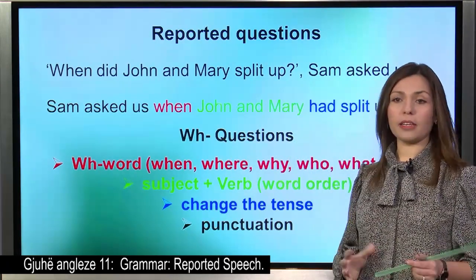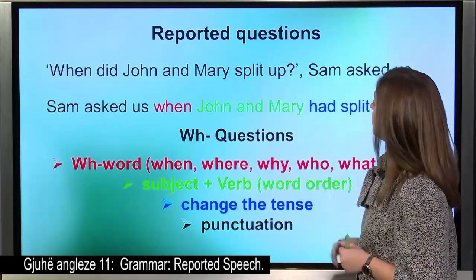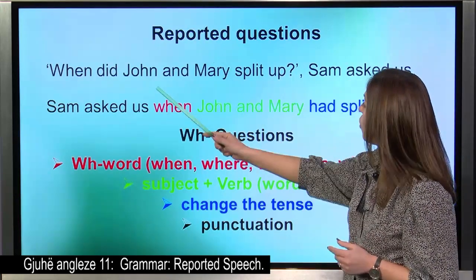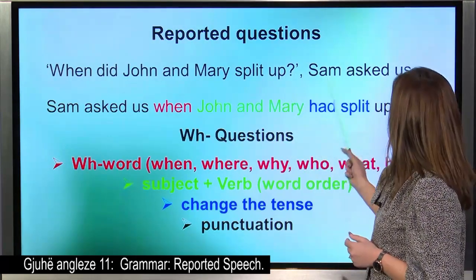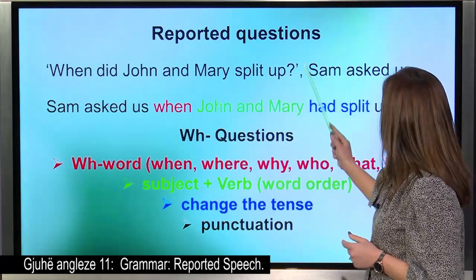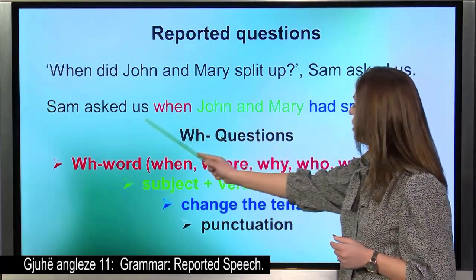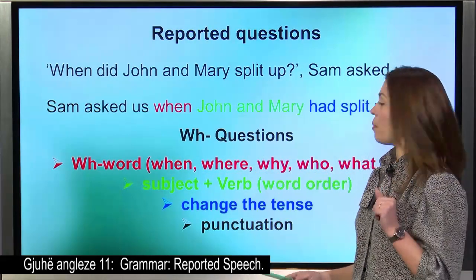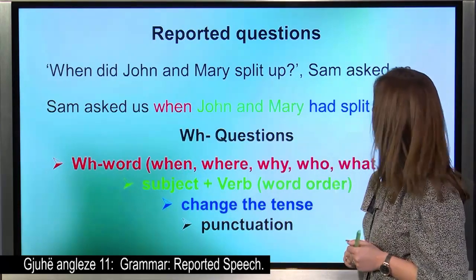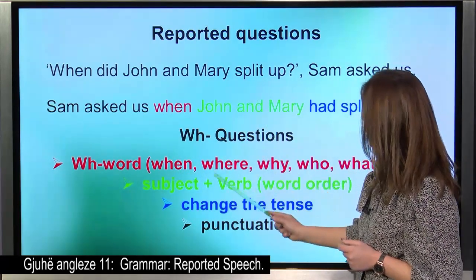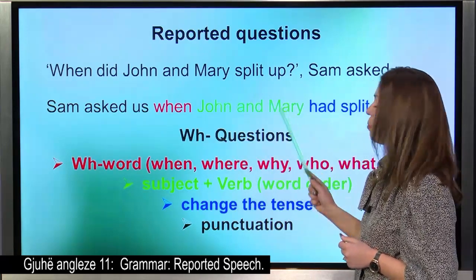Okay, let's go and analyze that. The question was, when did John and Mary split up? Sam asked us. So we start. Sam asked us. The first step we said is when. The second step, to put the subject, that is John and Mary.